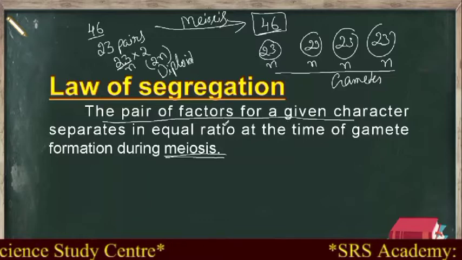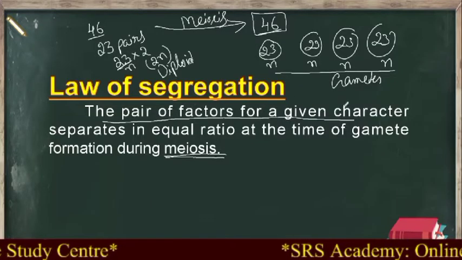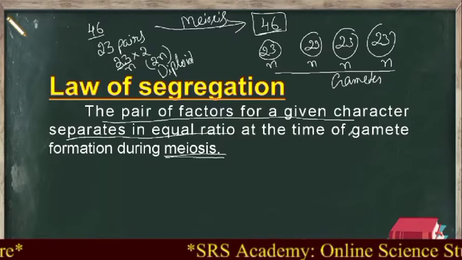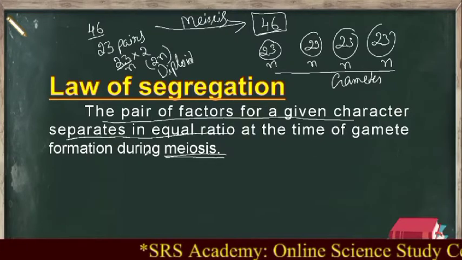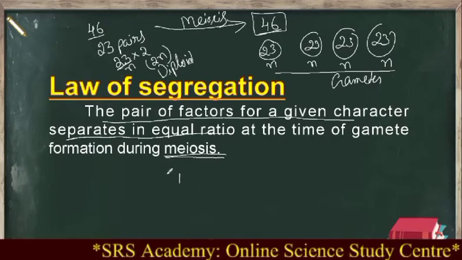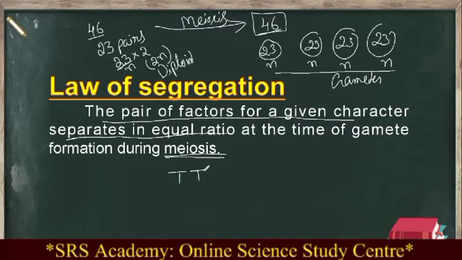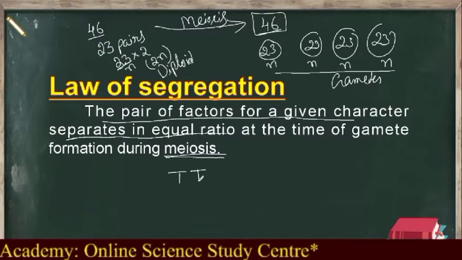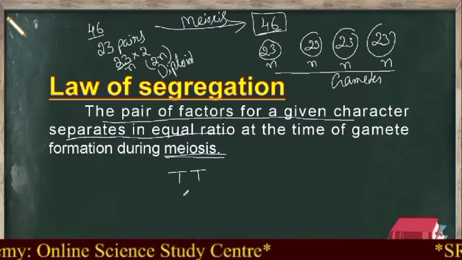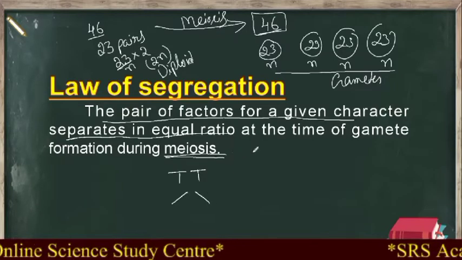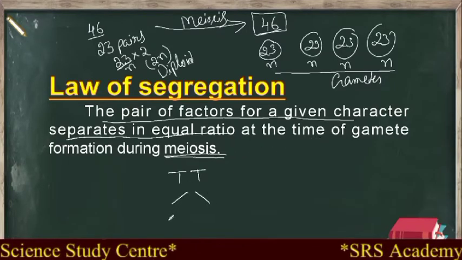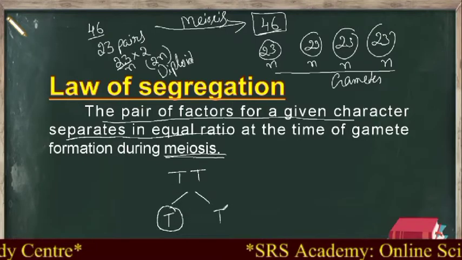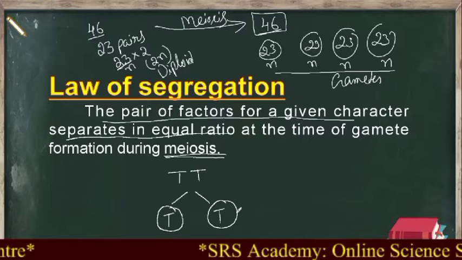Clear? So the pair of factors for a given character separates in equal ratio at the time of gamete formation during meiosis. For example, if the tall nature is represented by this T and T pair of factors, these two separate in equal ratio at the time of gamete formation, that is, they form one T as one gamete and another T as another gamete.